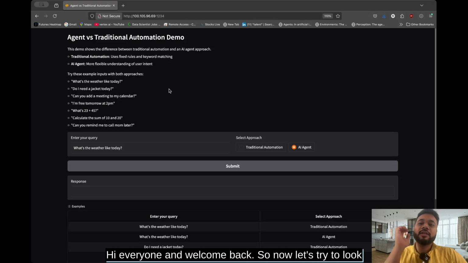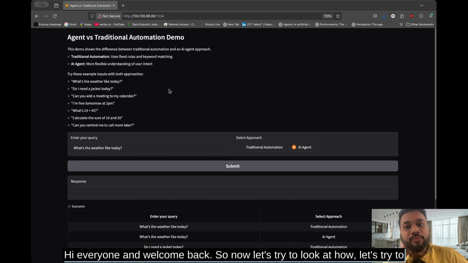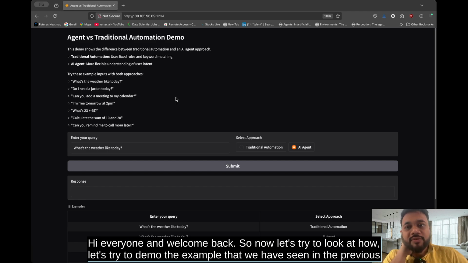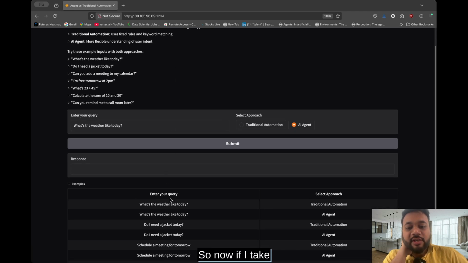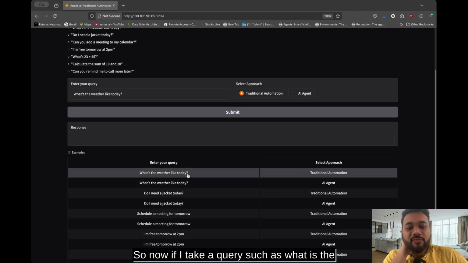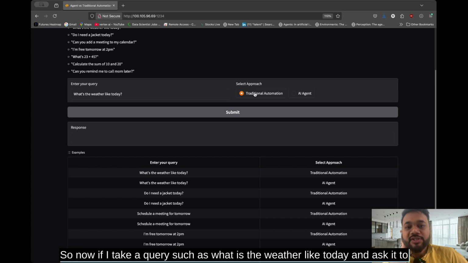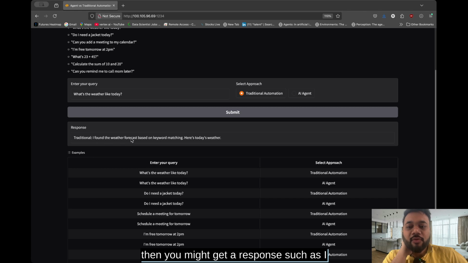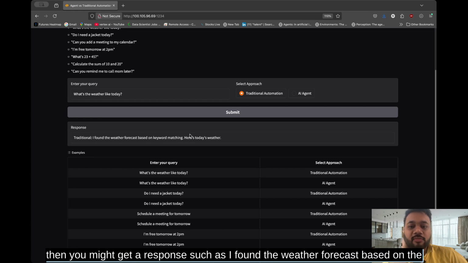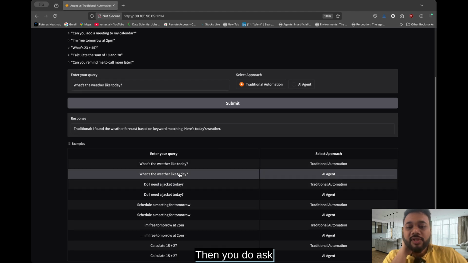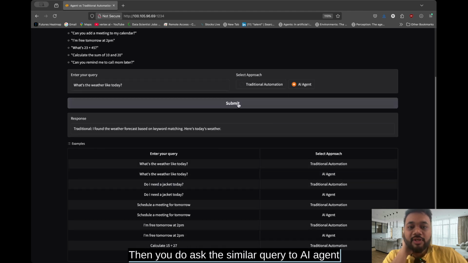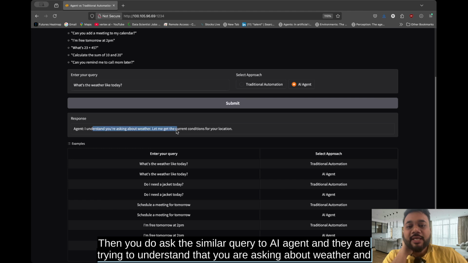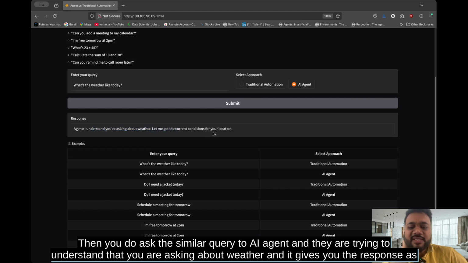So now let's try to demo the example that we have seen in the previous videos. If I take a query such as "what is the weather like today" and ask it to the traditional algorithm, you might get a response such as "I found the weather forecast" based on keyword matching, right? Then you ask a similar query to the AI agent, and it tries to understand that you're asking about weather and gives you the response as expected, right?